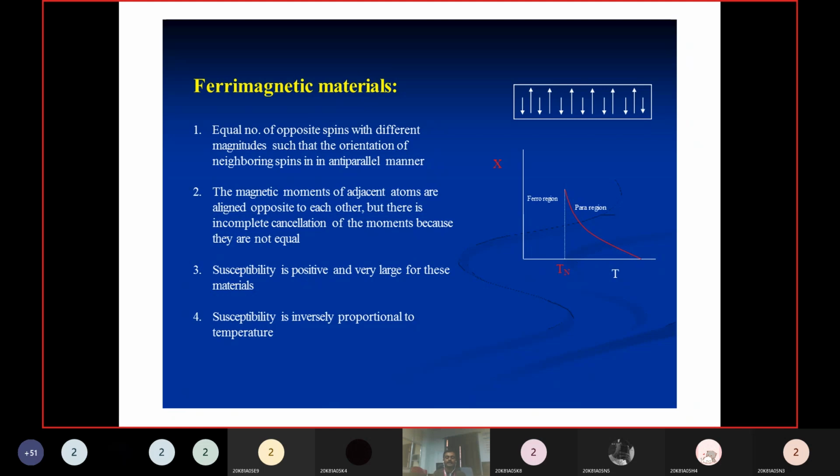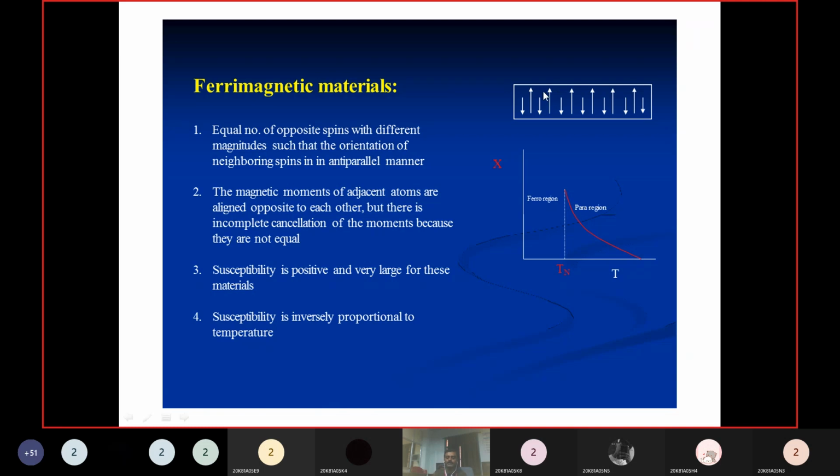Here also it is the same. In an antiferromagnetic material, some spins are oriented in the upward direction and some spin magnetic momentums are oriented in the downward direction, and those are equal. Whatever the upward spins are, they are equal to the downward spins. But in the case of ferromagnetic material, either the downward or the upward will dominate.